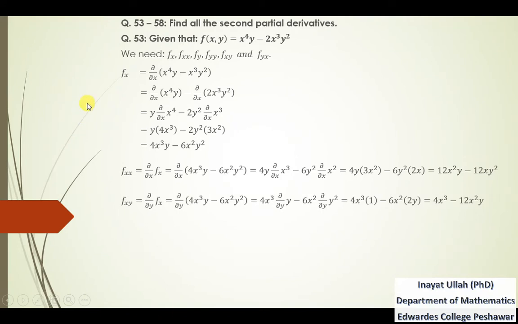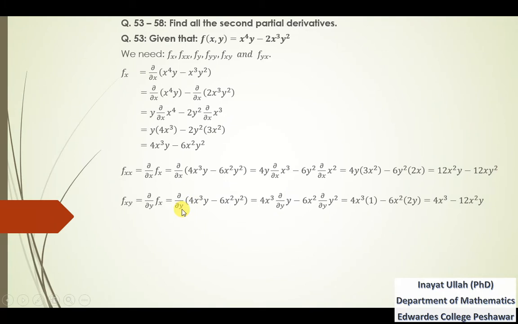Similarly, we need to find the second derivative with respect to x then with respect to y, because we have got the first derivative with respect to x, so taking the second derivative with respect to y. That is actually the partial derivative of fx with respect to y. So that is del y of fx, replacing the value, and then applying del y inside.